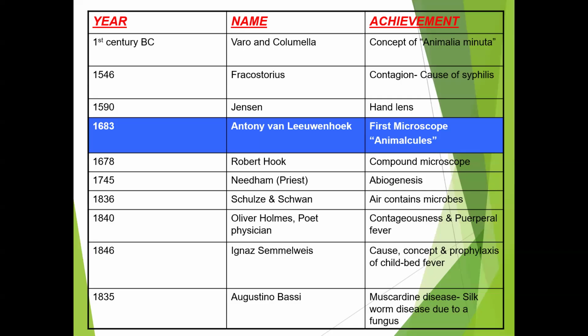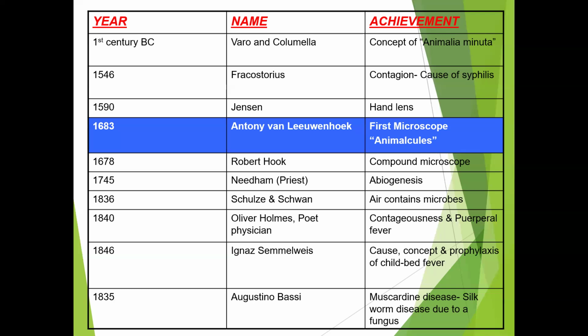Next, in the year 1590, Janssen gave the hand lens. What is the hand lens? It is a hand magnifier, a type of microscope. It is mostly used in the microbiology laboratory to examine colonies.